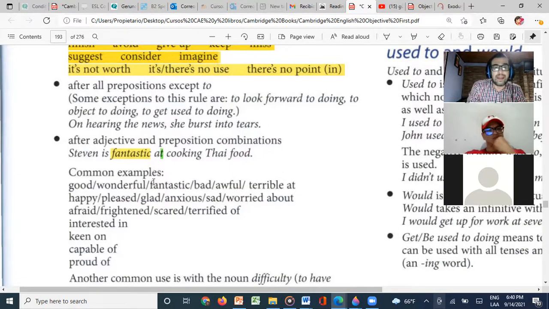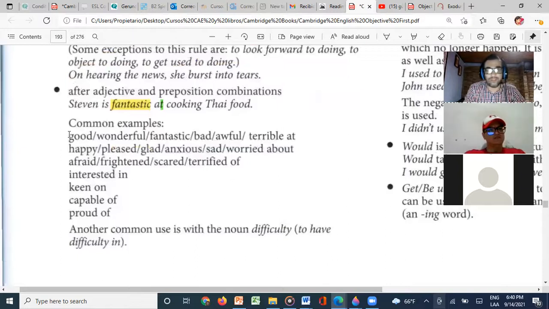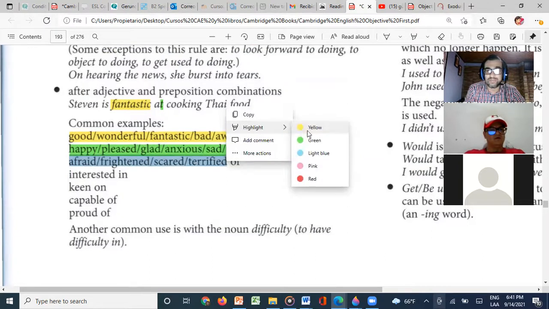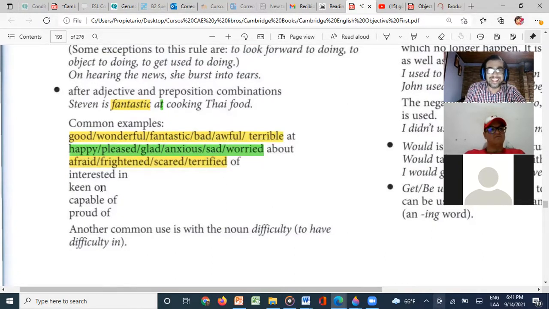So that's something that we need to memorize. This is something very, very important. So we know that good, wonderful, fantastic, bad, awful, and terrible go with the preposition at, right? Also happy, pleased, glad, anxious, sad, and worry go with the preposition about, right? And afraid, frightened, scared, terrified go with the preposition of, right? Interested goes with the preposition in, okay? Then keen goes with the preposition on.